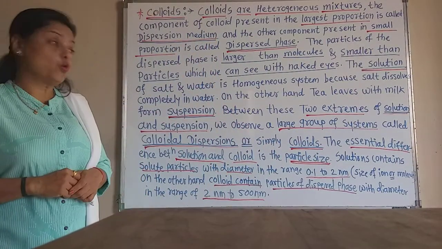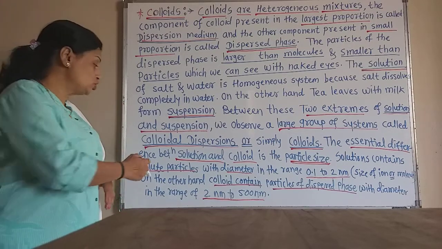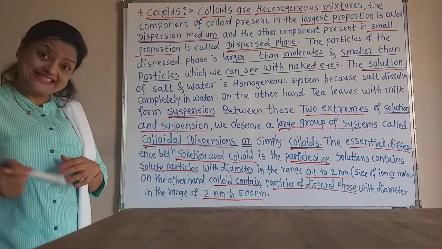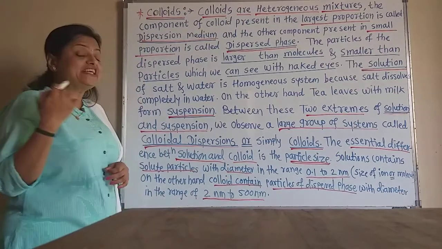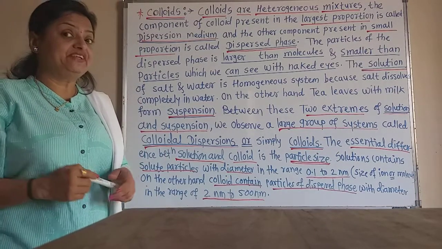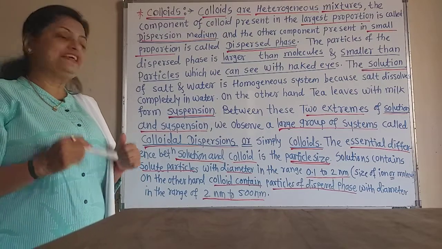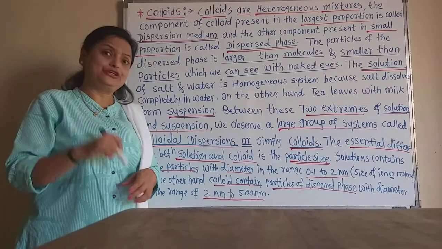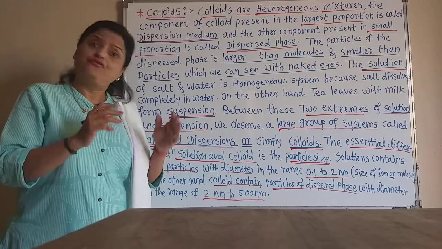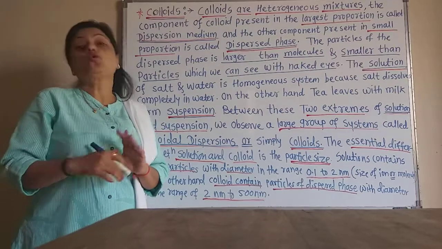Now that are the colloids. What is the essential main difference between the solution and the colloids? It is the particle size. That is the particle size difference between solution and colloidal dispersion. Due to that particle size, we can differentiate solution and colloidal dispersion, or simply colloids.